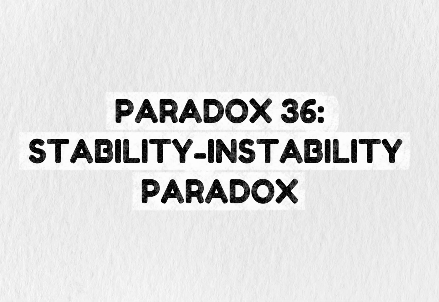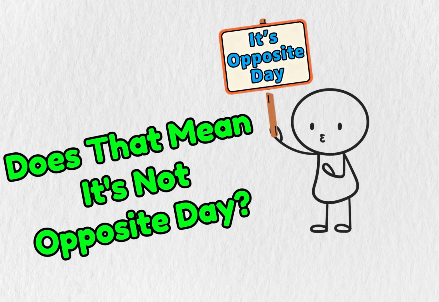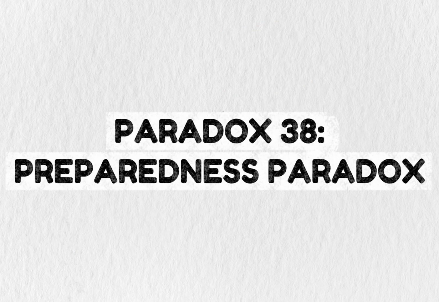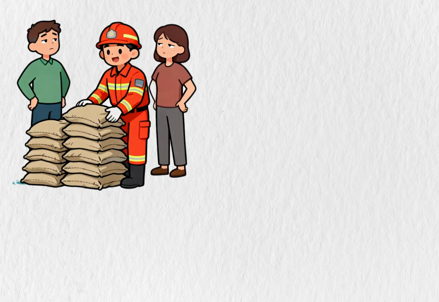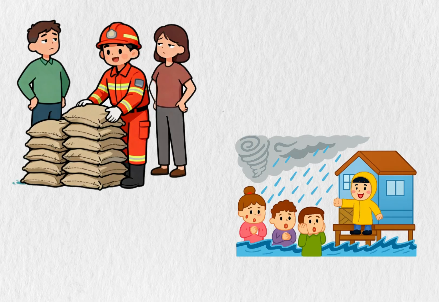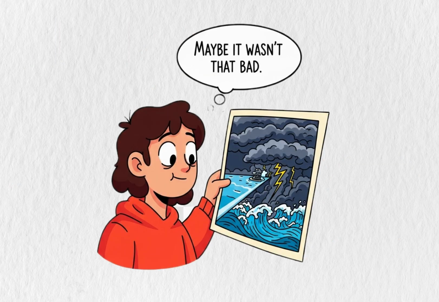Paradox 37. Opposite Day Paradox. If someone says it's opposite day, does that mean it's not opposite day? The statement flips itself infinitely. It's the liar paradox in playful form. Paradox 38. Preparedness Paradox. Prepare extensively for a disaster, and when it's not so bad, people say you overreacted, but it wasn't bad because you prepared. Success makes the threat look smaller in hindsight.